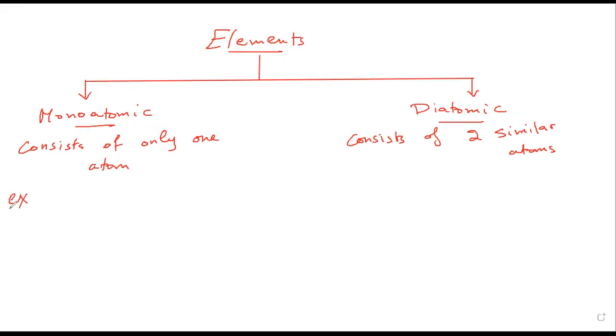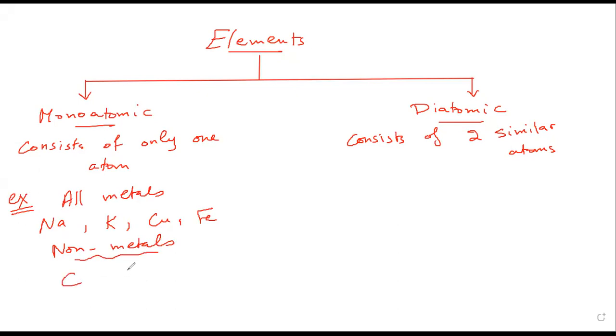So examples of monoatomic elements are all metals like sodium, like potassium, like copper, like iron. So all metals are monoatomic, and we have non-metals, the non-metals like carbon, and like all the inert gases, like helium, like neon, like argon, and so on, krypton, xenon, all these are monoatomic.